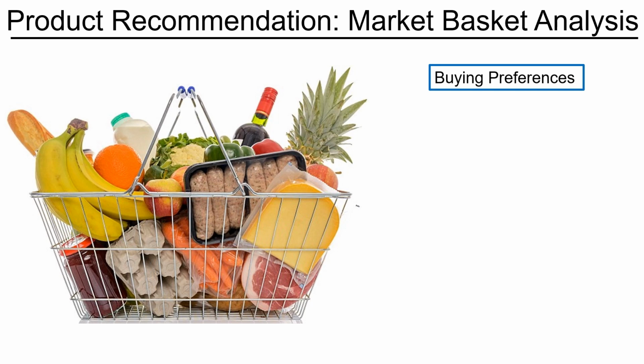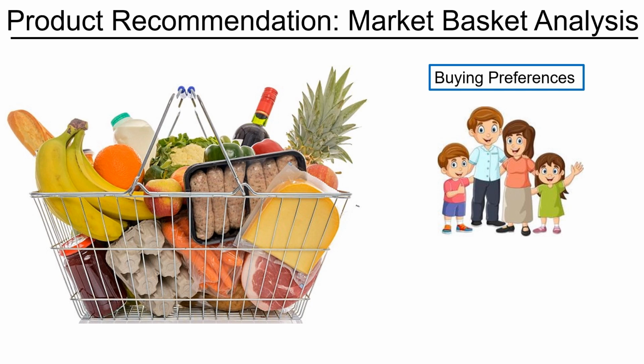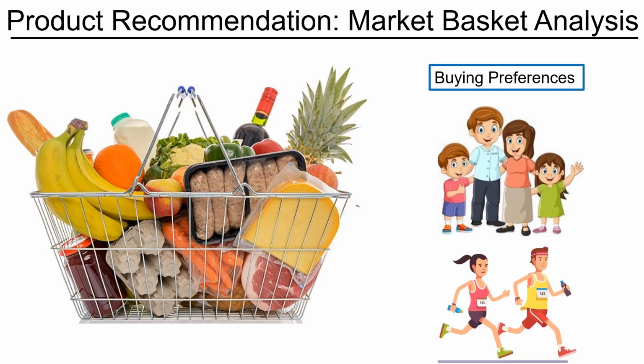Now, different kinds of groups have different buying preferences. For instance, if I am a family person, I would be more likely to buy products that are used in the family. For example, kids' toys, diapers, bread, butter, and so on and so forth. On the other hand, if I'm a sports person, I would more likely buy products like water bottles, some costume or other things, maybe running shoes. So the idea is, if we know the buying preferences of different groups of people, it is more likely that we can recommend products to that group.